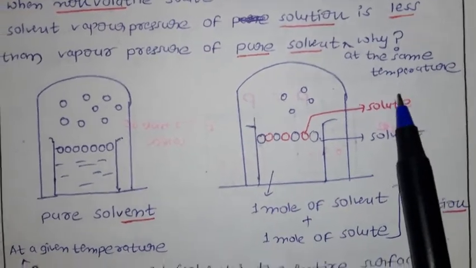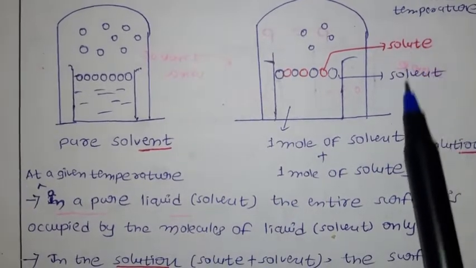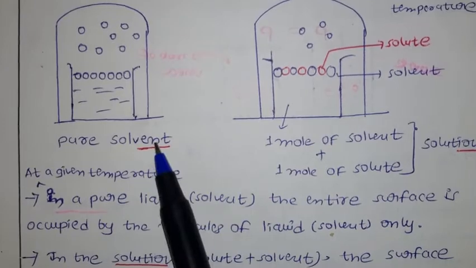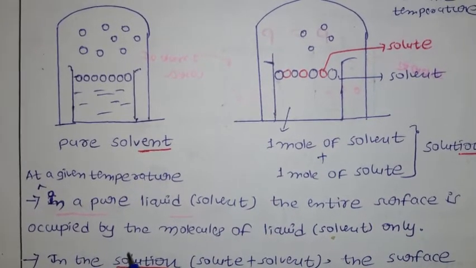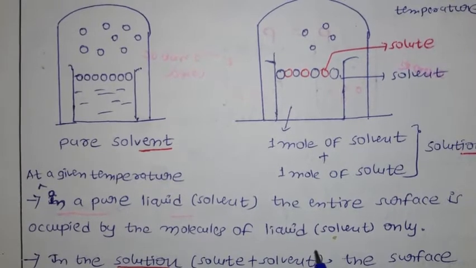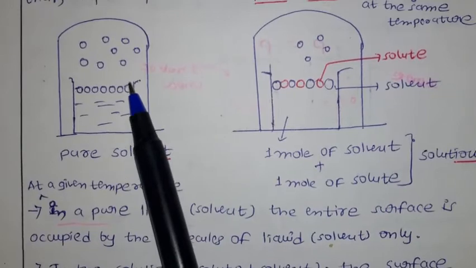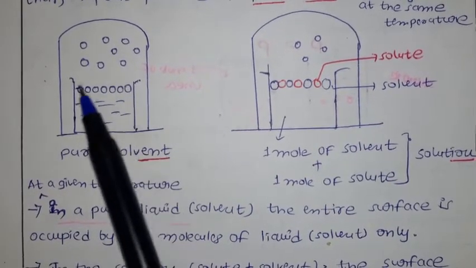Now let us see. At a given temperature, we are talking about a particular temperature. In a pure liquid, that is the solvent, the entire surface is occupied by the molecules of the liquid only, nothing but solvent molecules.